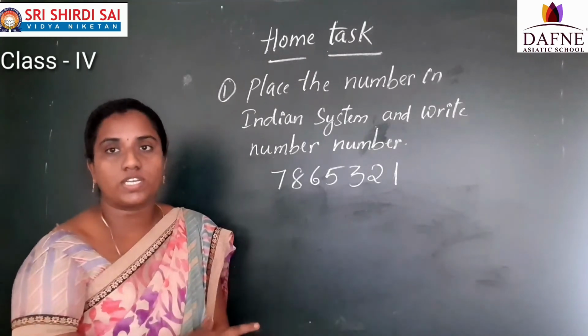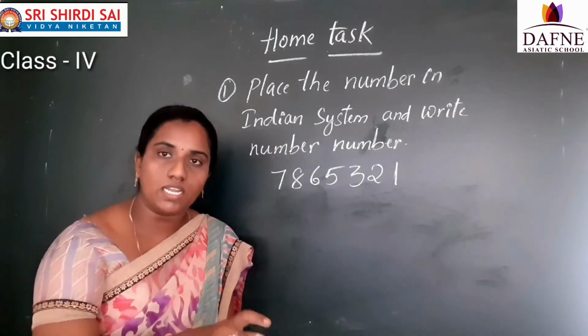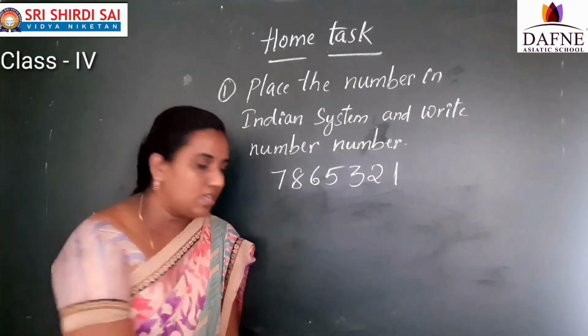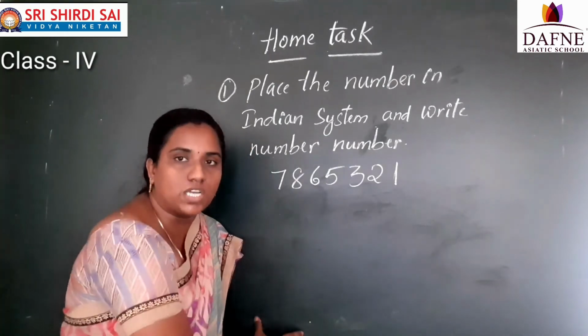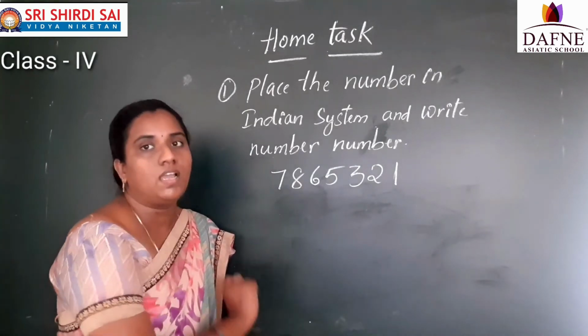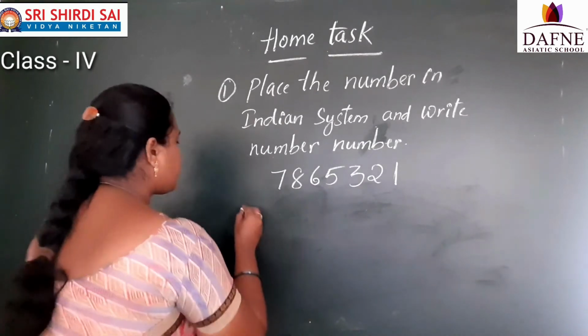Under the chart, what do you have to write? You have to write the number name also. Place the number in the Indian chart and also write the number name. After placing the commas, write the number name under the chart. So the chart is completed: write the number, place the commas and write the number name. Understood? That was the first one. And the second one.